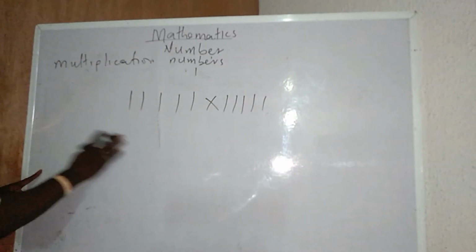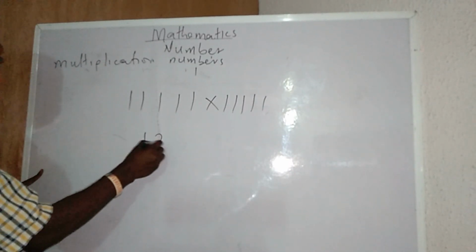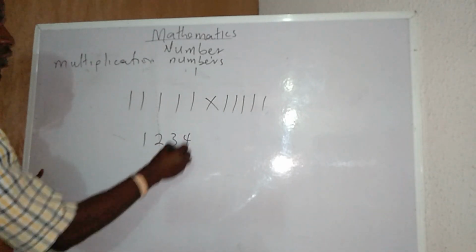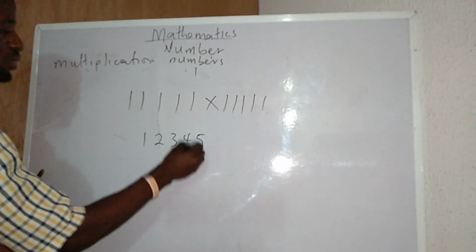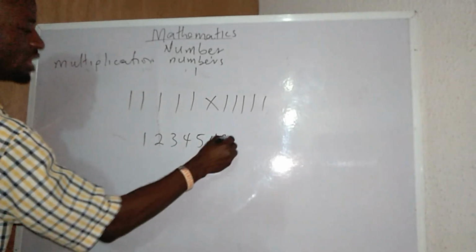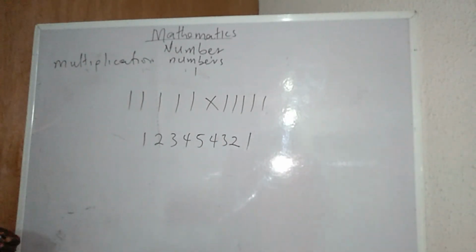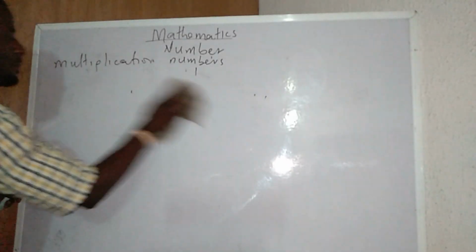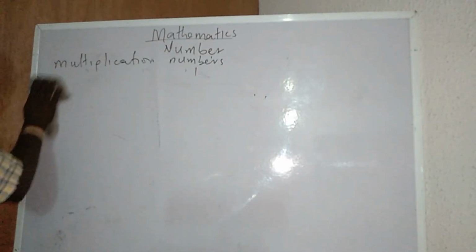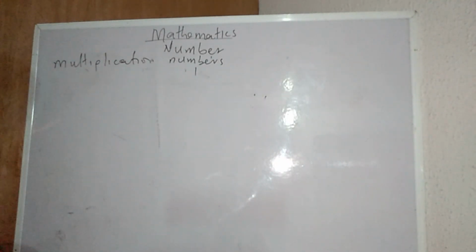How do I achieve this? I will have 1, 2, 3, 4, 5, and then 4, 3, 2, 1. That is achievable. Now, please don't forget, it's very easy to multiply a number with 11 and so on.